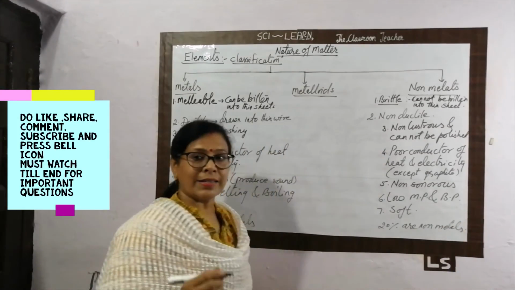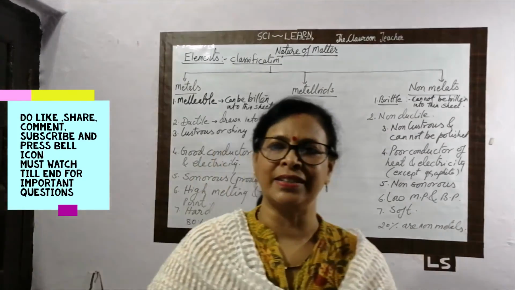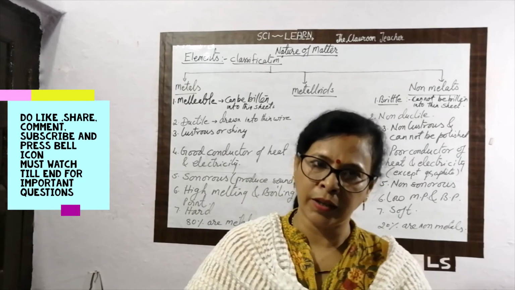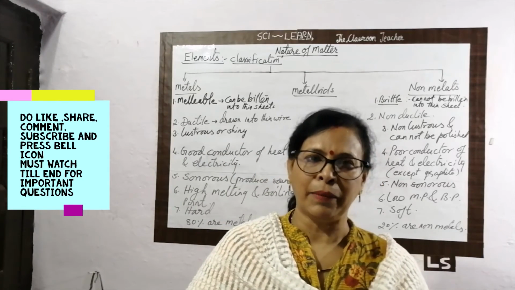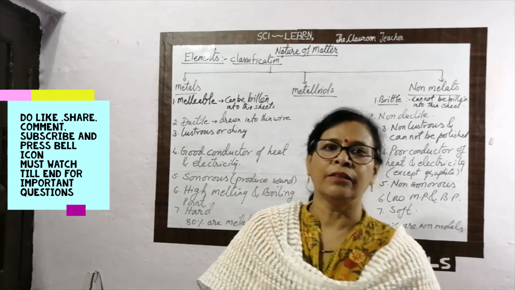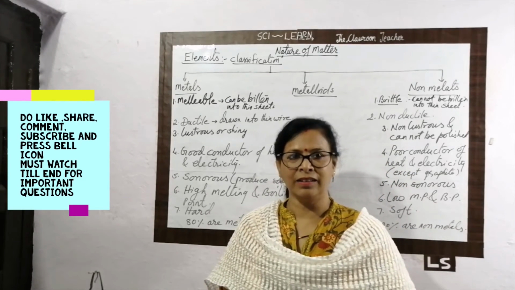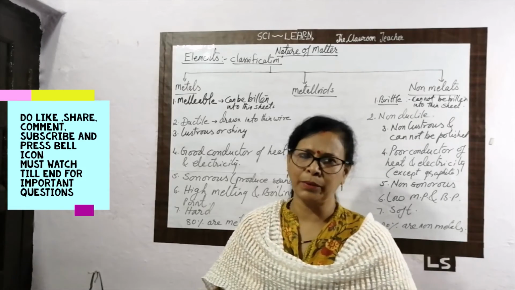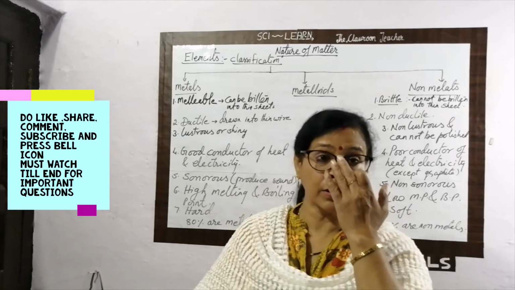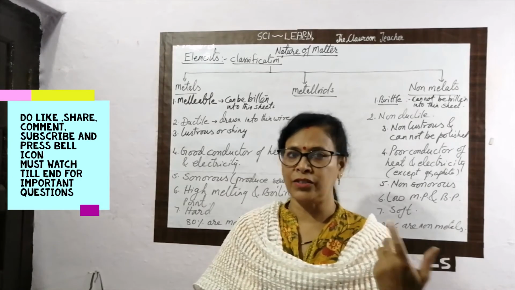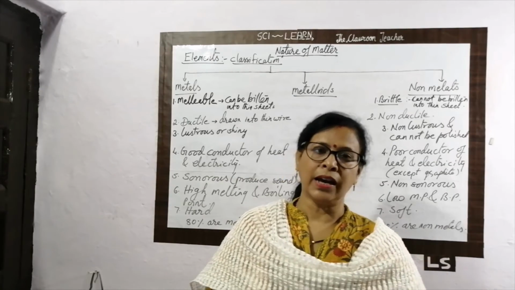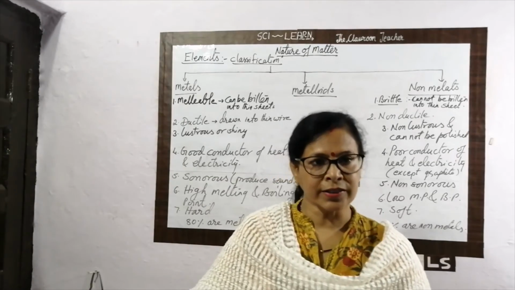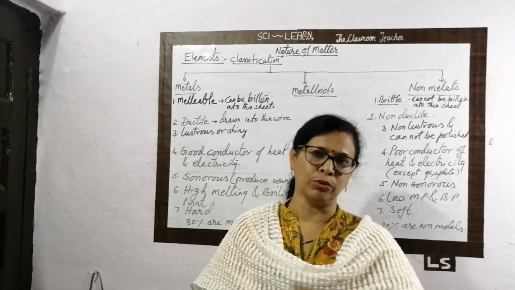Okay. If I ask now, what is the definition of metal and non-metal? How are we able to define it? Metals are the elements which are malleable, ductile, and generally good conductors of electricity, or any other property you are able to take. What are the non-metals? Non-metals are the elements which are brittle, non-ductile, and generally poor conductors of electricity. We are able to define both the terms.